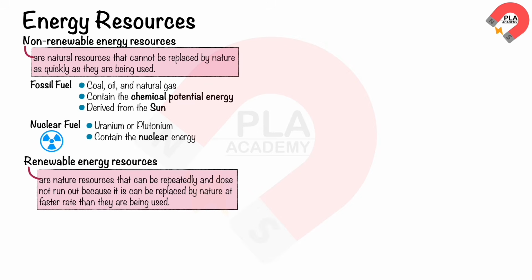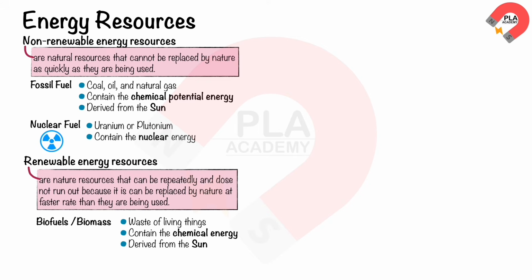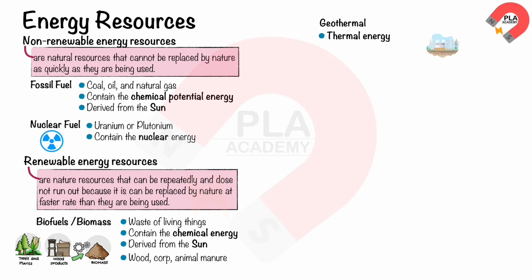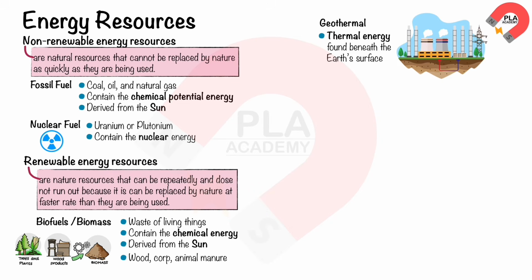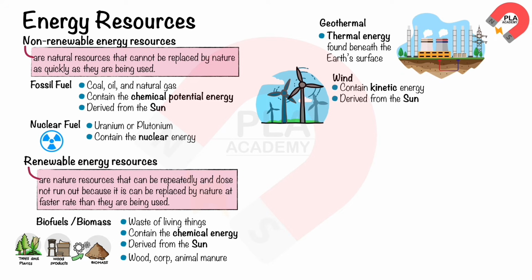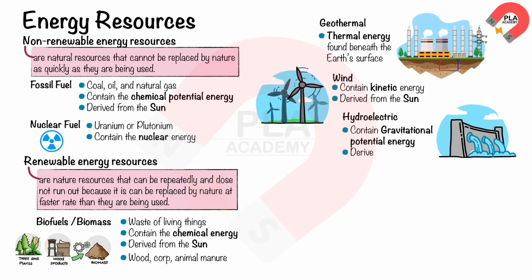Examples of renewable energy resources include biofuel or biomass, which is the waste of living things and contains chemical potential energy derived from the sun during photosynthesis. Some biomass includes wood from trees, food crop residues, and animal waste. Geothermal energy is the thermal energy found beneath the Earth's surface. Wind energy contains kinetic energy derived from the sun. Hydroelectric energy contains gravitational potential energy derived from the sun.